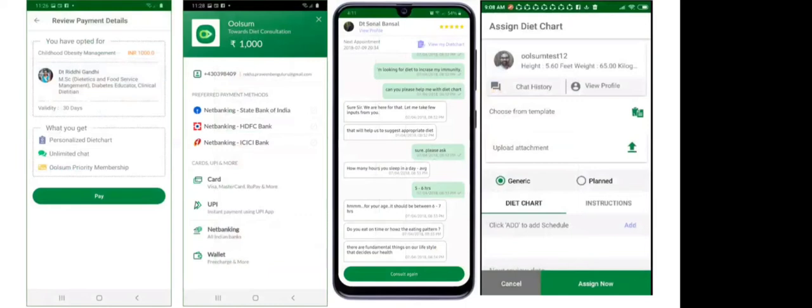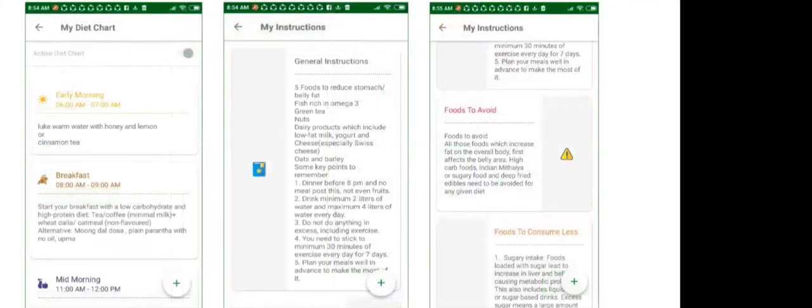This is how the client will proceed. First, the client will have to consult and make the payment. Only after making the payment will the client be eligible to contact the dietitian. There is no outside connect. Everything is within the app, and the chat is almost similar to WhatsApp chat. This is how the chat window looks, and the dietitian can assign a diet chart. All this we will go through in the demo. This is how the diet chart looks once it has been assigned by the dietitian.